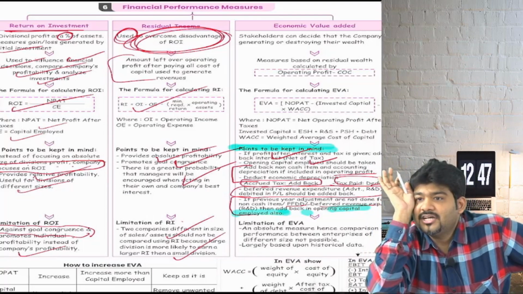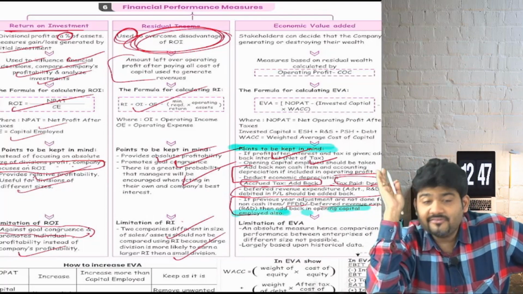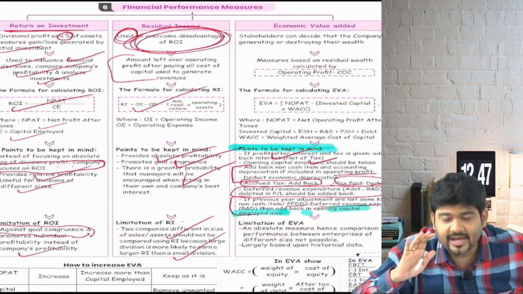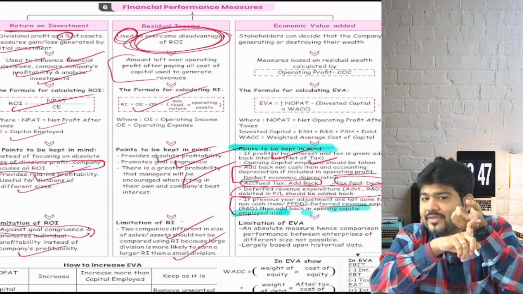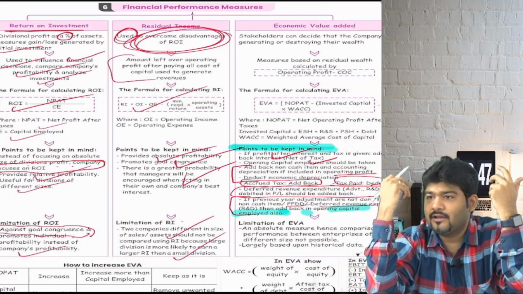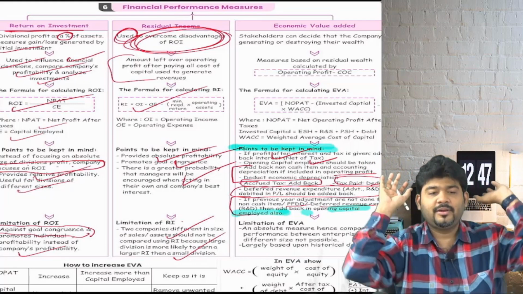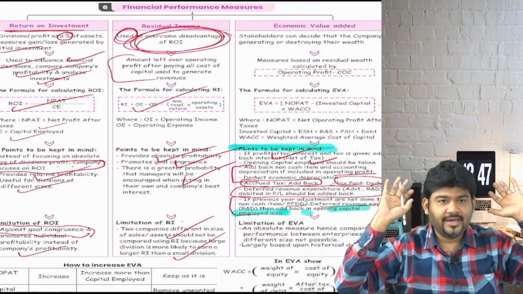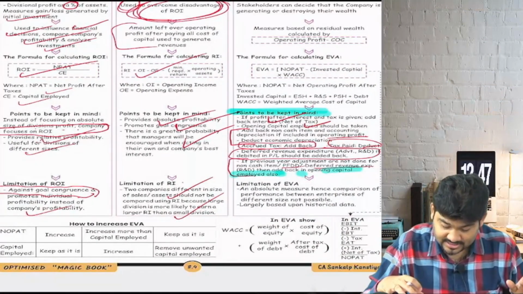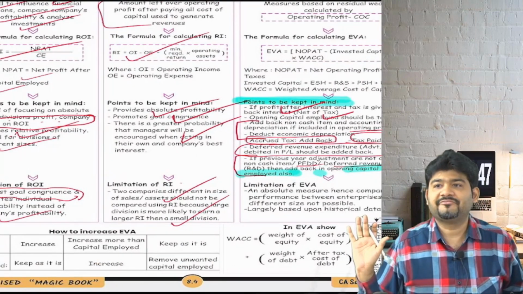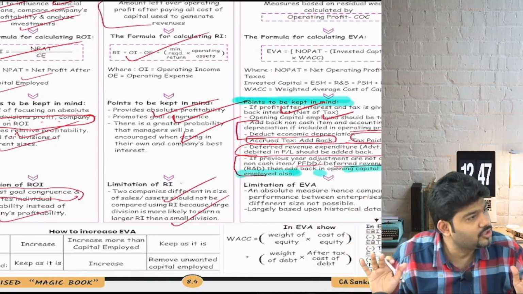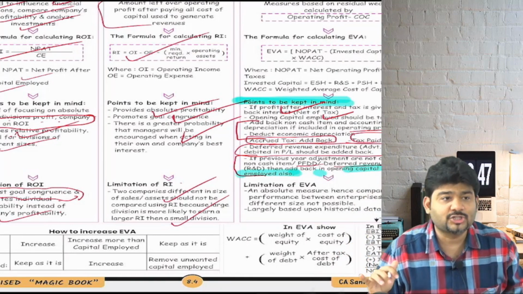Are we clear with all the adjustments? So Stern Stewart gave us these 5 to 6 adjustments which ICAI has taken. Once these adjustments are done, can I say we will get our adjusted EBIT? From that adjusted EBIT we will get to NOPAT. We have calculated capital employed, we have calculated weighted average cost of capital. Can I say we will be able to calculate the economic value added? Are we clear everyone? Yes, sir. Perfect. Now the sums part, we'll come to that. That's a different thing. But theoretically, are you clear with all the adjustments? Yes, okay.